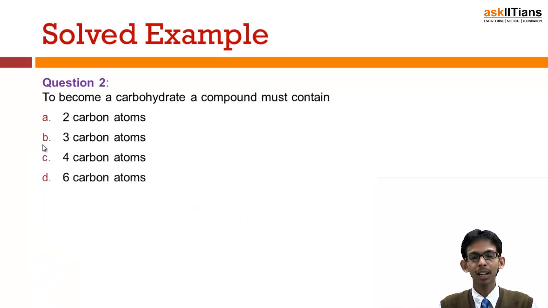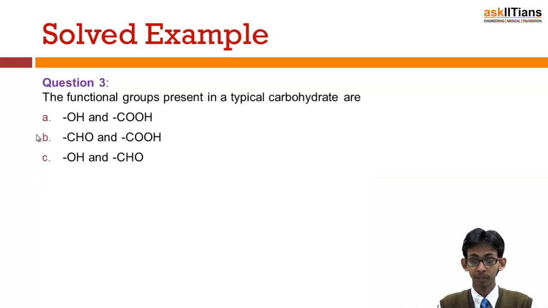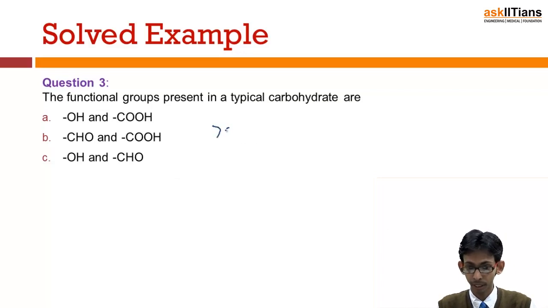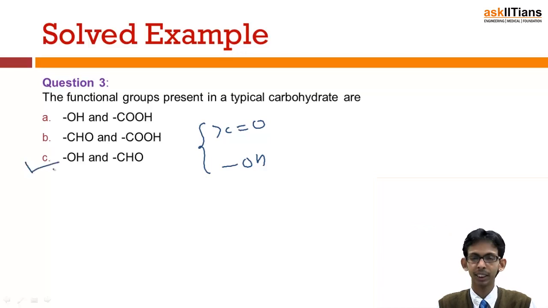Next: to be a carbohydrate, a compound must contain at least 3 carbon atoms, because we know the smallest carbohydrate is glyceraldehyde with 3 carbon atoms. So the correct option is B here. Next is the functional group present in a typical carbohydrate. We know that carbohydrates have a carbonyl functional group as well as an alcoholic functional group. So these two are the essential functional groups required for a compound to be a carbohydrate. So the correct option here is C.